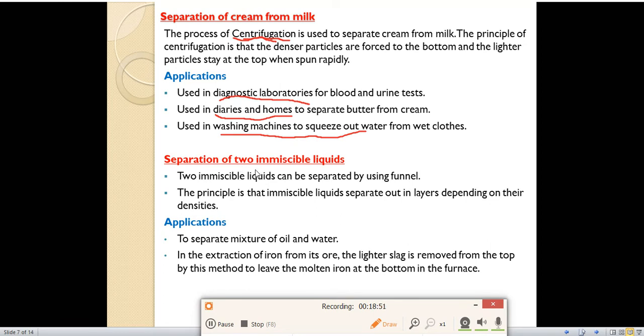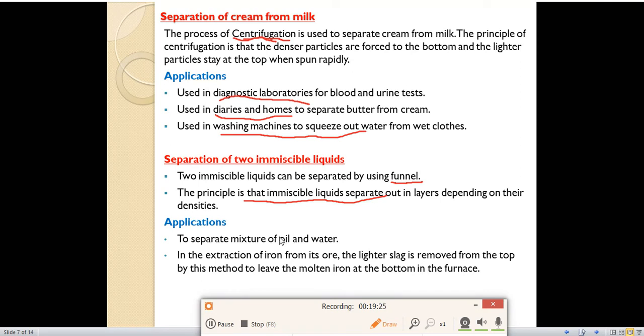Next is separation of two immiscible liquids. Immiscible liquids are those which do not mix completely. How can we separate two immiscible liquids? Two immiscible liquids can be separated by using a separating funnel, which you can see in the laboratory. The principle is that immiscible liquids separate out in layers depending on their densities. Application: to separate a mixture of oil and water. As you know, oil and water will not mix together, so we can separate them by using the funnel.